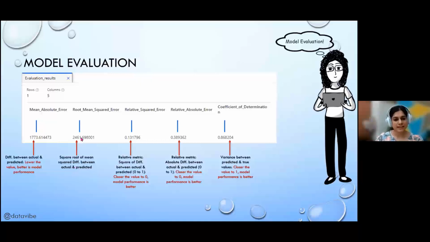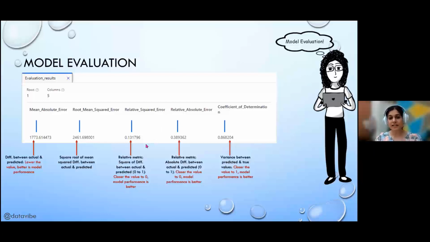Okay. Then the next metric is root mean squared error. Root mean squared error is in a way similar to the first, mean absolute error, but the only additional thing it does is take the square root of the squared differences between your actual and predicted values. So these are numeric calculations shown as metrics, based on which we can judge the performance of the model.